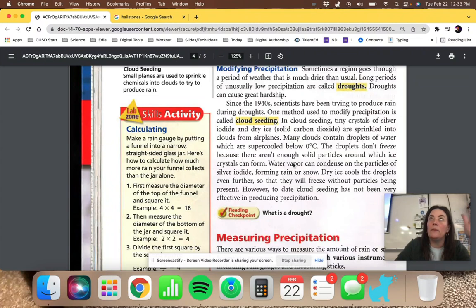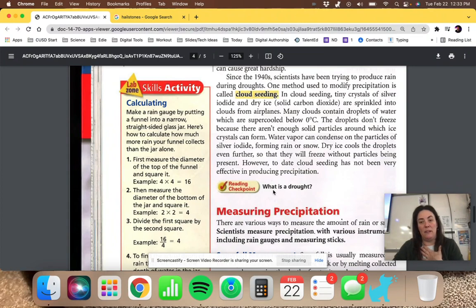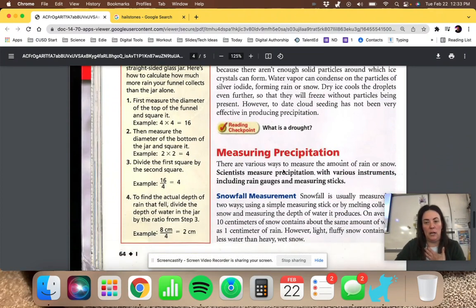So their hope is that the super chilled silver iodide will be the particle. Water vapor can then condense on the particles of silver iodide, forming rain or snow. The dry ice then cools the droplets even further so that they will freeze without particles being present. However, that has not been very effective in producing precipitation.